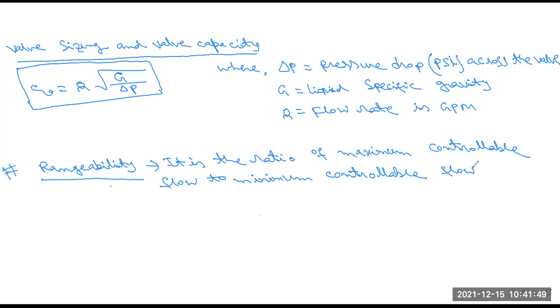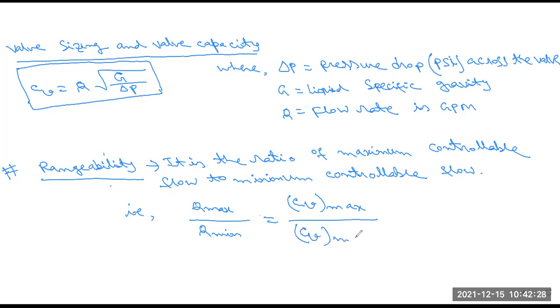So what is rangeability? It is basically the ratio between the maximum controllable flow and the minimum controllable flow. So we write it as Q max by Q minimum, which equals, from the equation we know, CV maximum divided by CV minimum.